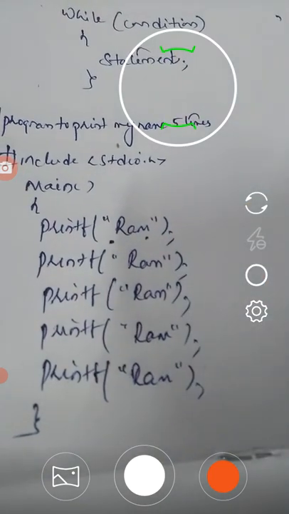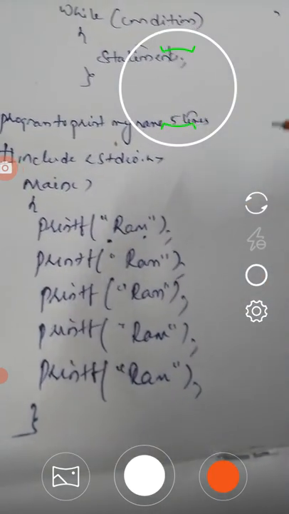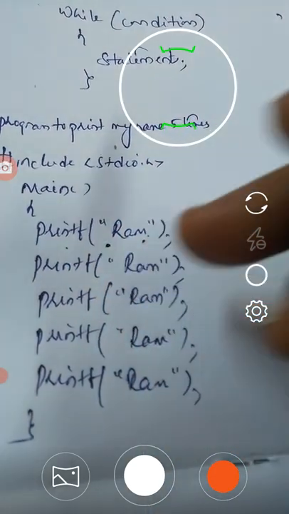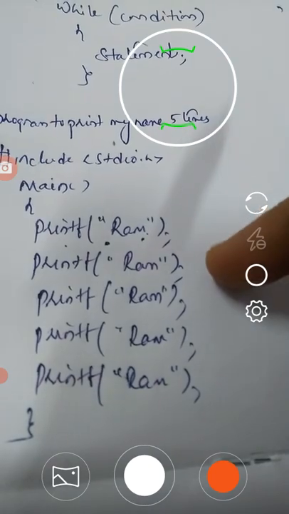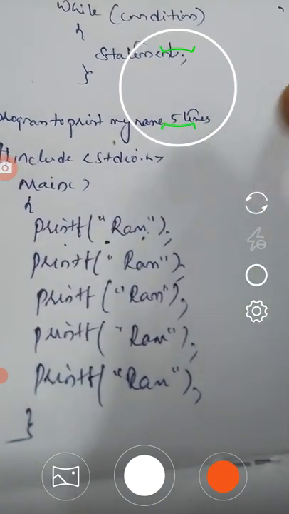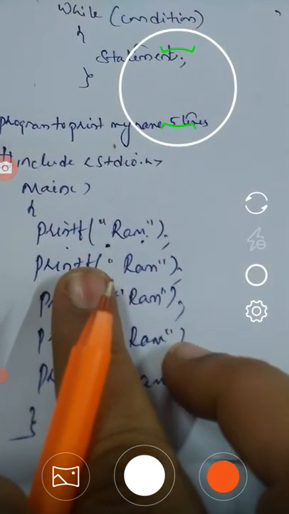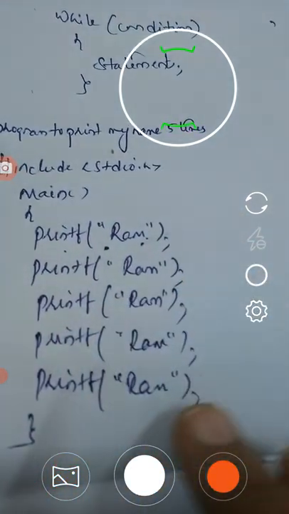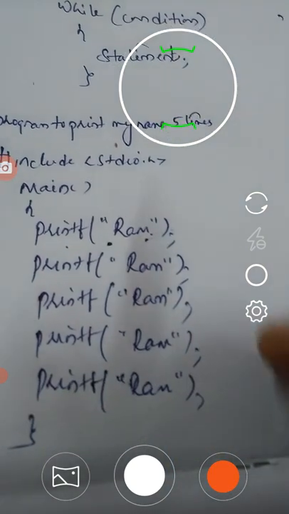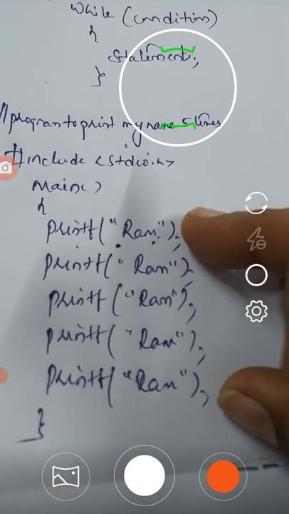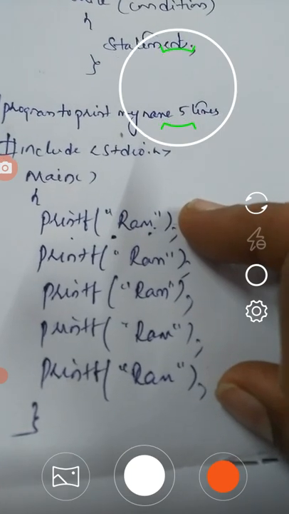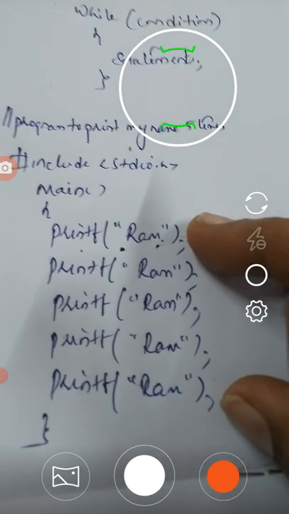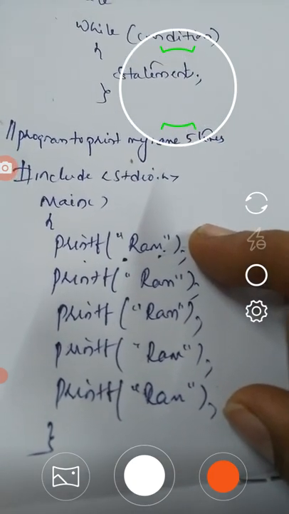For printing Ram one time, I am using a printf statement here. For printing Ram a second time, again I am writing the same statement here. Like that, for 5 times, I am going to use a statement for displaying the name Ram 5 times on the user screen.